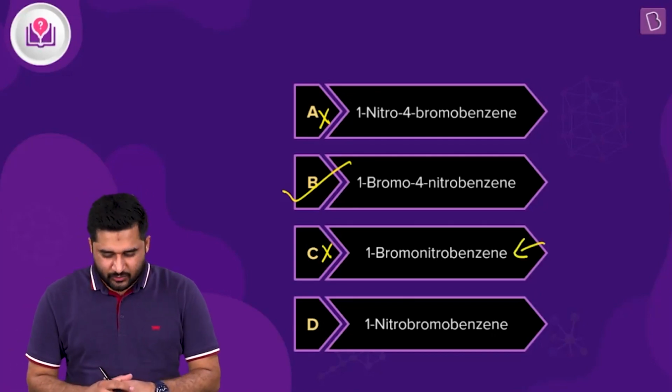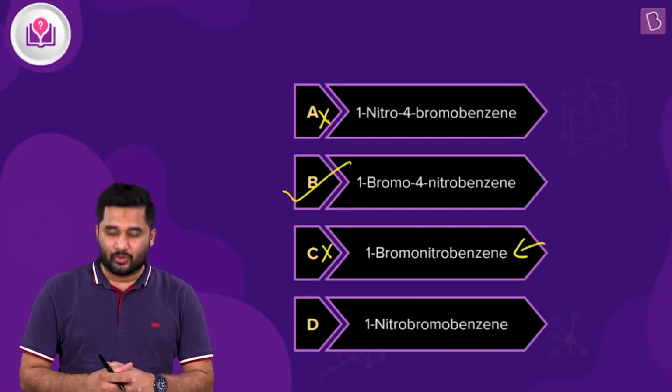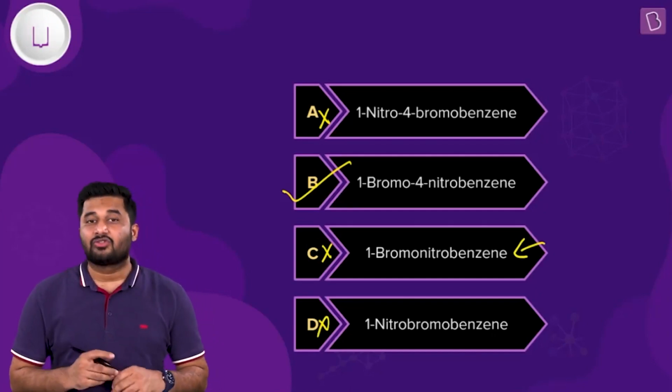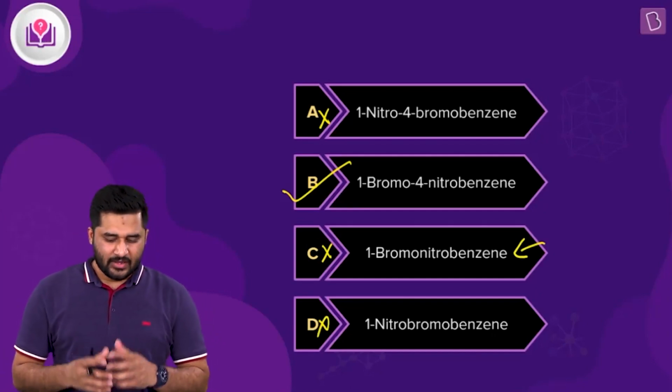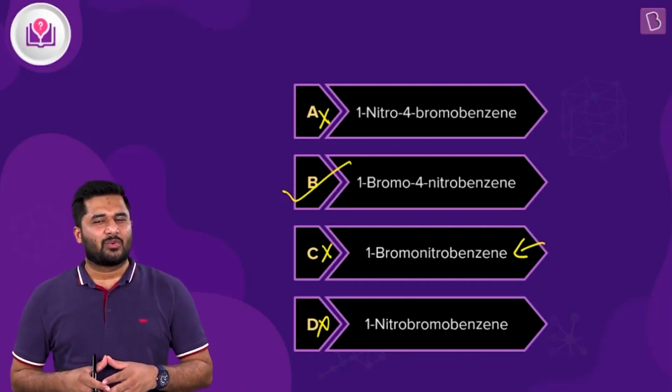All right. So now moving to option D, it is saying 1-nitro-bromobenzene. Again wrong. We know that nitro should be at 4th locant. Clear? So the only correct answer to this question is option B.